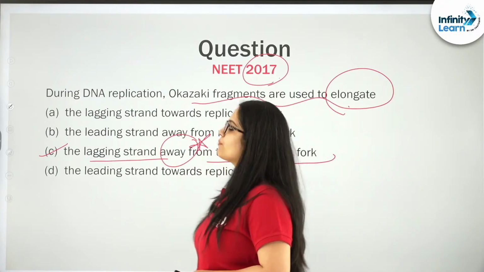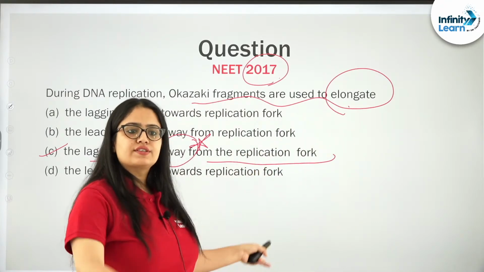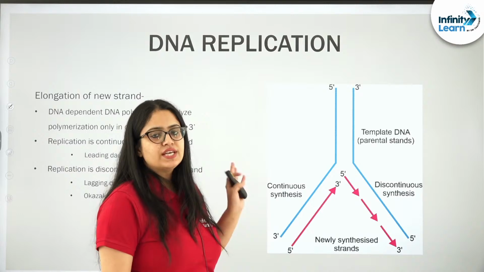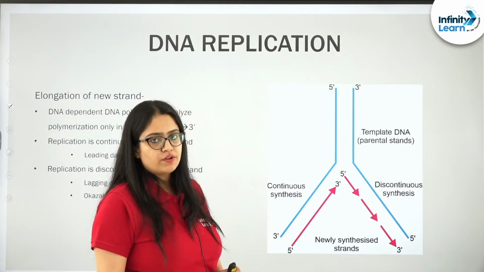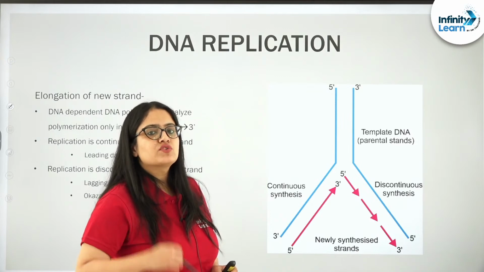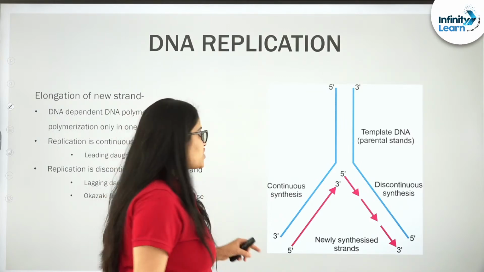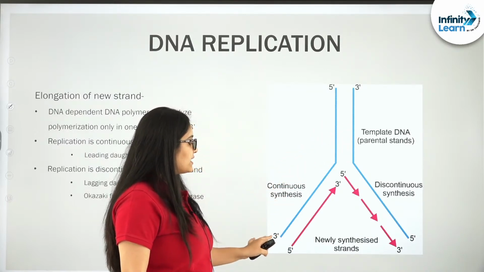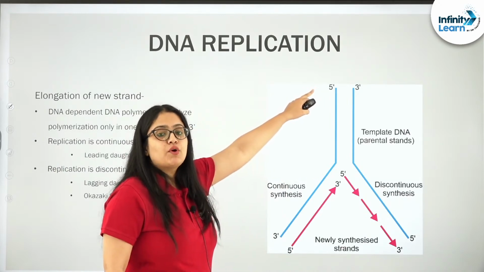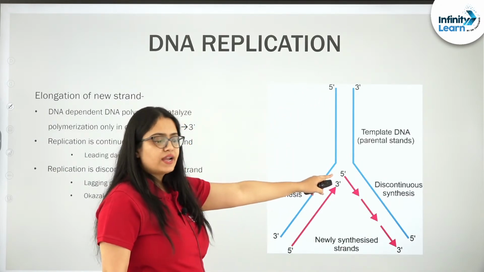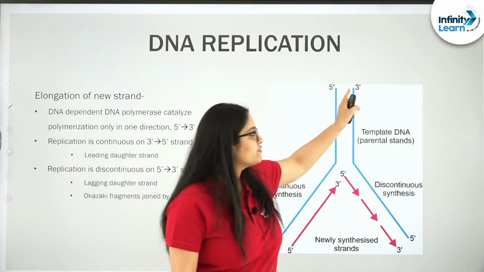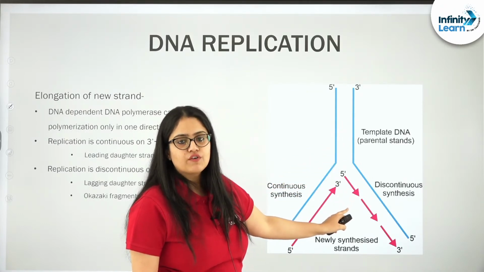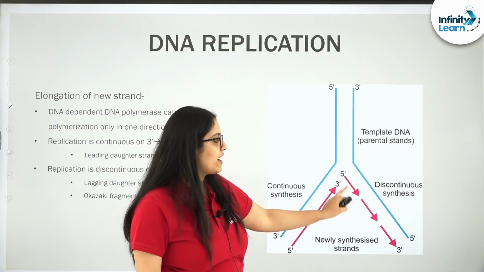So, let us try to see with the help of the diagram how this works. Yes, very right Safura, excellent. See students, you remember DNA replication, the main enzyme is DNA dependent DNA polymerase. It has one condition, that it will polymerize only in the 5' to 3' direction. Hence, not to forget, during replication both the strands act as a template. The strand of the DNA that has polarity 3' to 5' on this DNA polymerase will form a continuous strand. But the strand that has polarity 5' to 3' will discontinuously form the strands of the DNA, because it can polymerize only in the 5' to 3' direction.